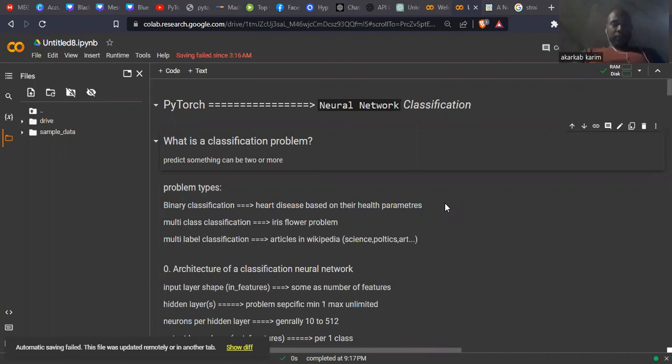Today in this session, I will discuss with you the first type of machine learning we have, I mean the classification problem. I will show you how we can do that with a famous framework, PyTorch, one of the famous machine learning frameworks we have. So today in this session, I will show you how we can implement that with basic code and how we can use PyTorch to do that.